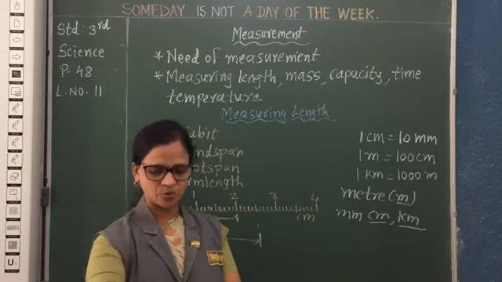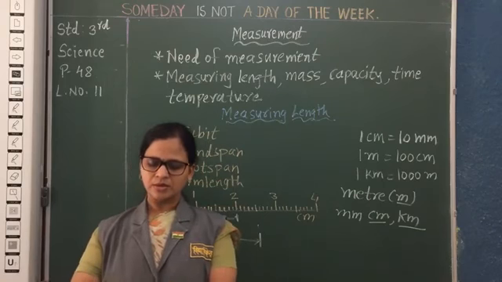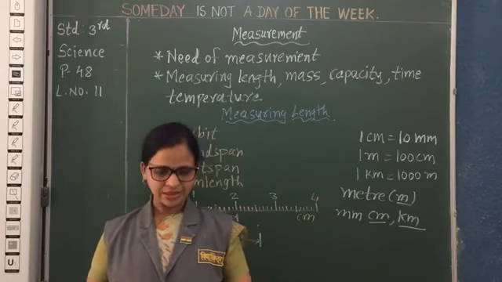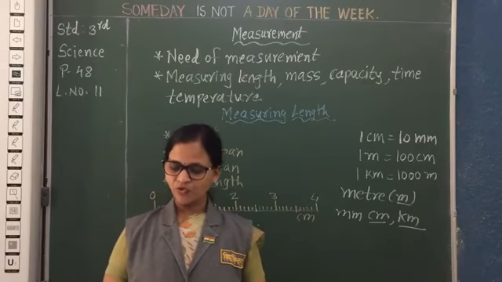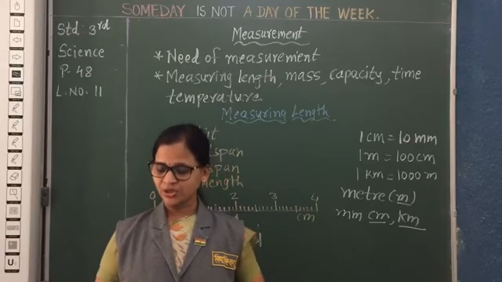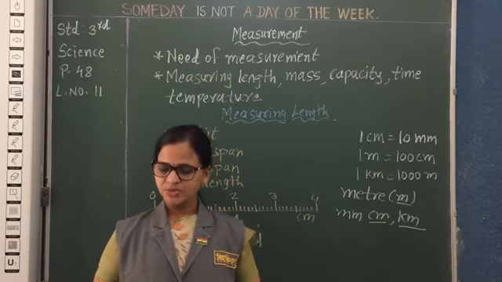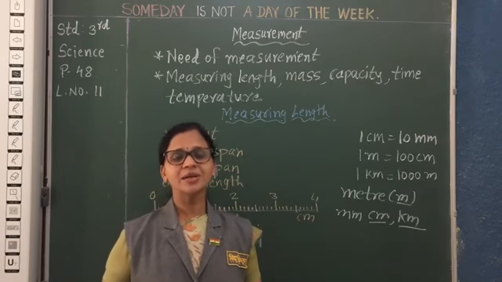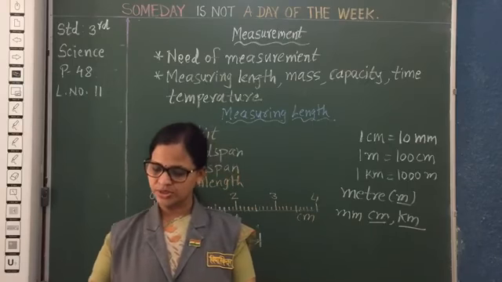Now in your textbook, an activity is given. See here, page number 91. Request your family members to measure the length of your dining table in hand span, and write your observation in the table. If a dining table is not there, you can take any table, it's okay.